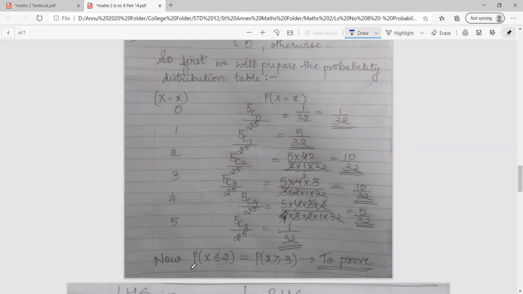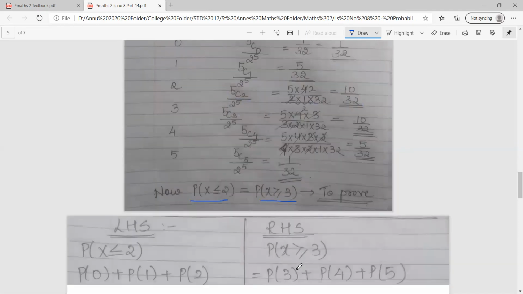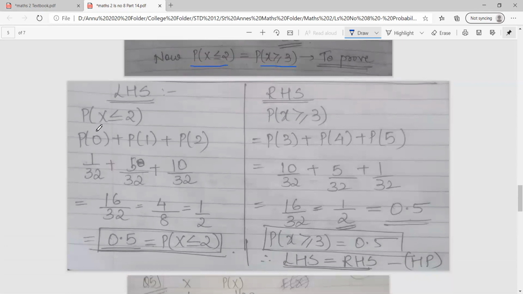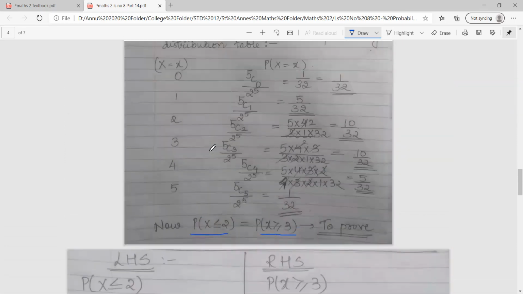So you had to show probability of x less than or equal to 2 is greater than or equal to probability of x greater than or equal to 3. So I've picked up the left hand side like this. Now probability of x less than or equal to 2 means 2 and less than 2. So it includes p of 0 plus p of 1 plus p of 2. So from the probability distribution table above, 1 by 32, I'll add with 5 upon 32 and I'll add with 10 upon 32.